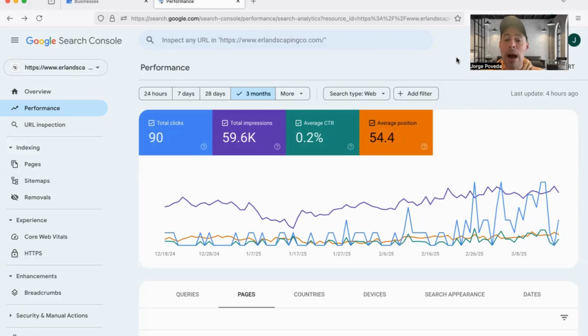Hardscapers and landscapers, I want to help you generate 5 to 10 times as much traffic as you're currently getting. That's organic traffic coming from your website over the course of the next week, simply by tweaking the click-through rates on your website. Now, click-through rates are really, really important. It's something that Google measures, and I don't want to artificially manipulate it. I want to improve the click-through rates permanently using AI. Okay, AI is going to do the heavy lifting for us.